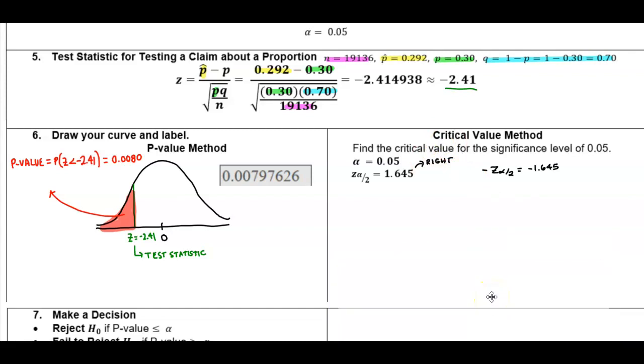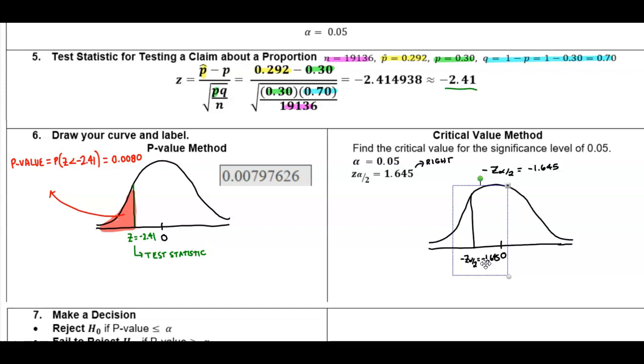So let's go ahead and draw our bell curve with the critical value. We know that our critical value is negative z alpha divided by 2, which is equal to negative 1.645.